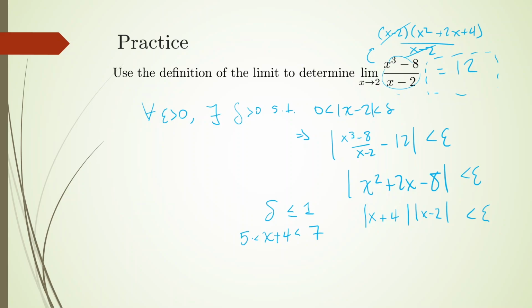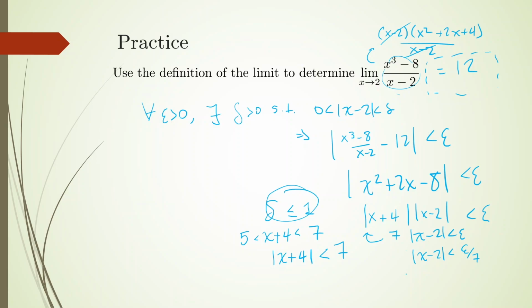And then seeing how this plays out, okay, absolute value of x plus 4, if x plus 4 lives in between 5 and 7, then I'm bounding this guy above. It has to be smaller than what? It has to be smaller than 7. So given this is the case, I can now replace this with a 7, because that's going to imply that, right? And so that's equivalent to saying absolute value of x minus 2 is smaller than epsilon over 7.